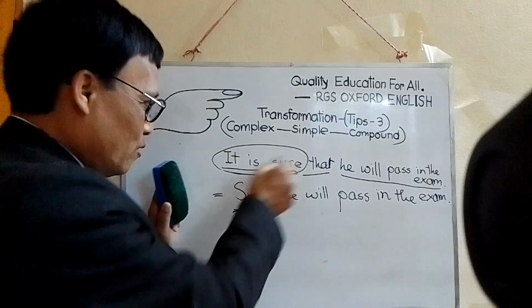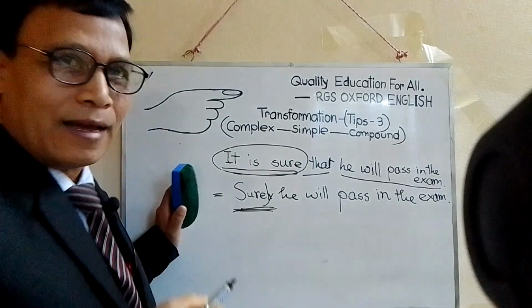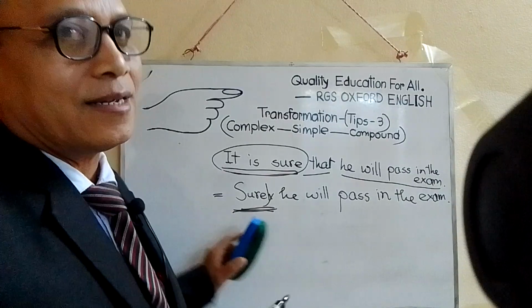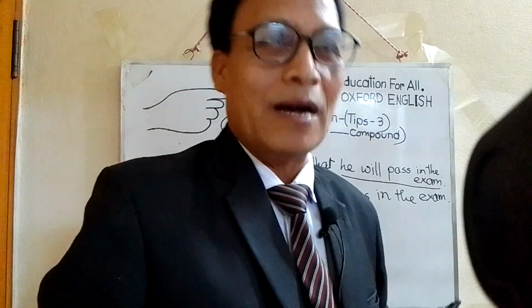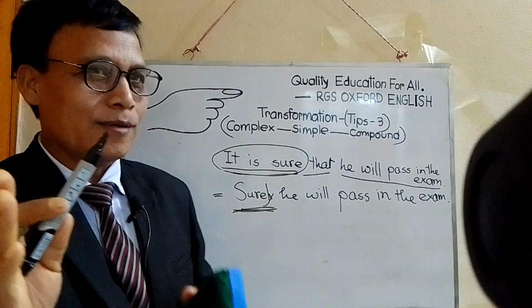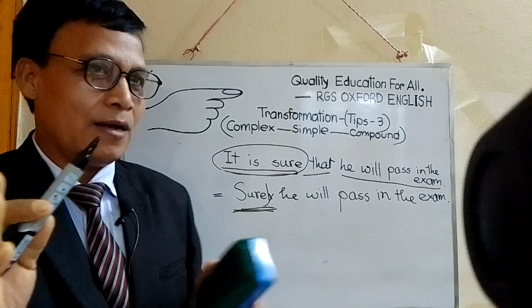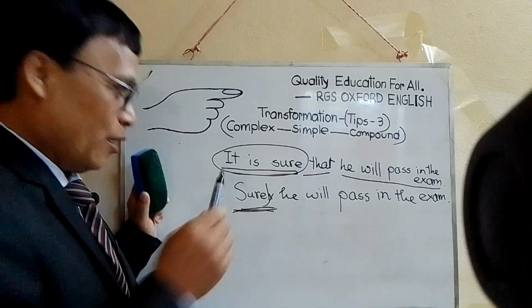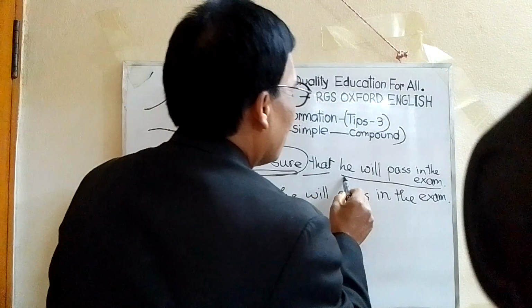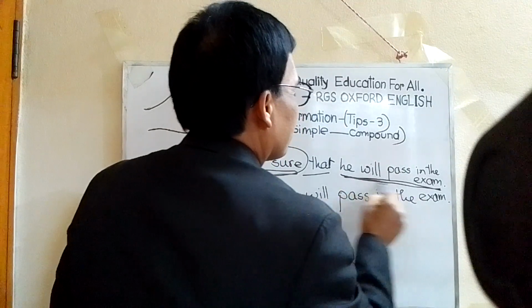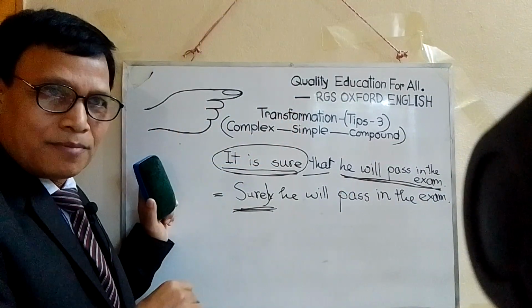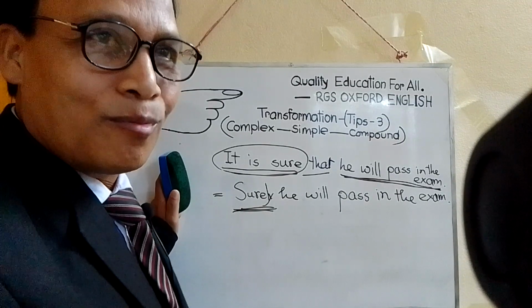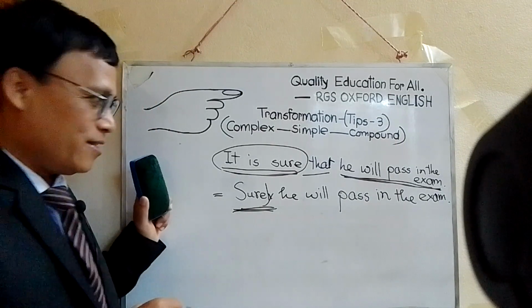If you make it a compound sentence, we must think of the Bengali meaning of the sentence. If we take the last clause to the first position, then the meaning will be correct. So we must do it.